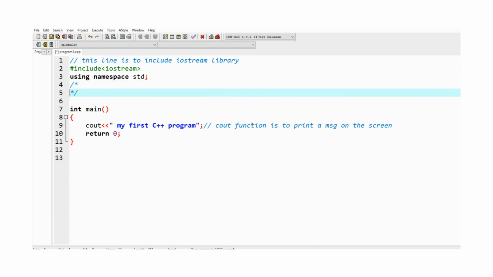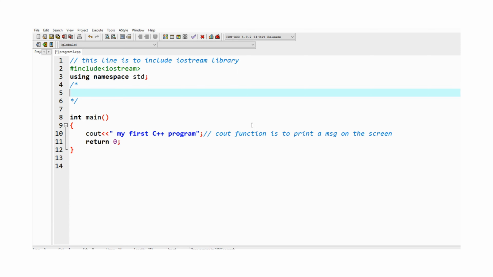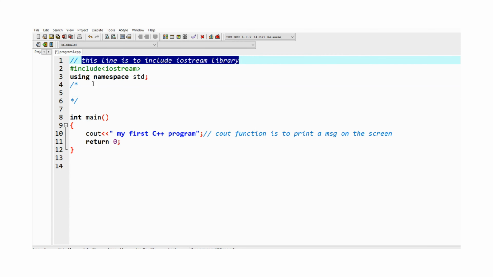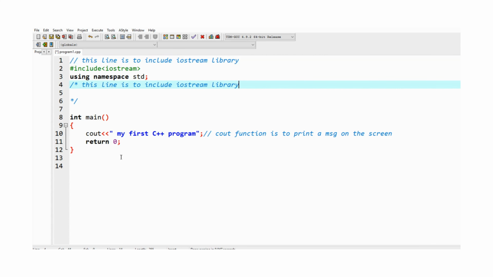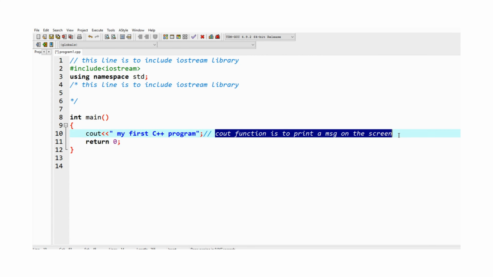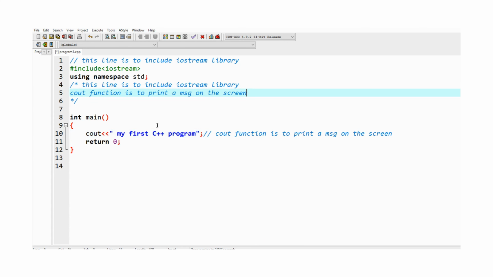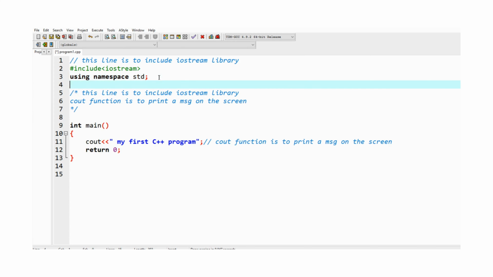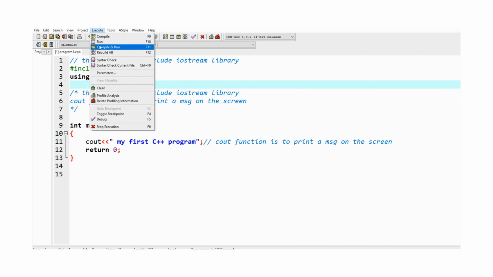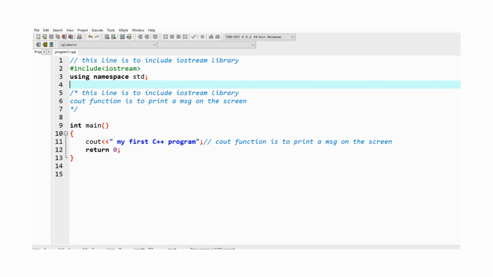For example, here I will write, let me just copy this, and let me copy the second line, just to show you that this is a multiple line comment. Here we have a multiple line comment. So let me execute again, and nothing will be changed. You can see here nothing changed.